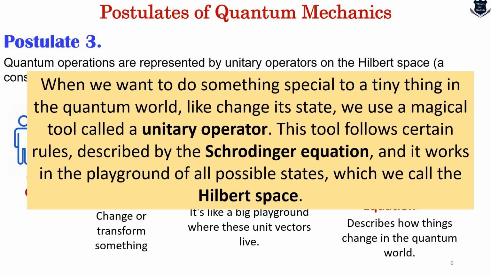So in simple terms, it is like having a special magic wand, the unitary operator, to make changes to our things in their special playground, Hilbert space, and we follow some rules, that is the Schrödinger equation, and it does things properly. So when we want to do something special to those tiny things in the quantum world, you use the magical tool, the unitary operator, as described by the Schrödinger equation, which happens in a space called the Hilbert space.